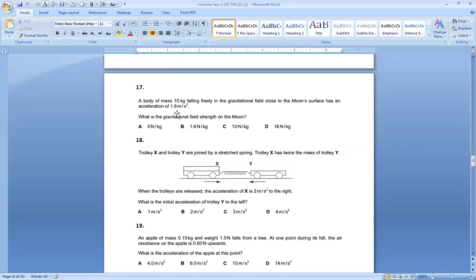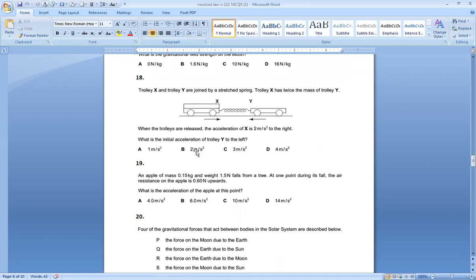So what I said, acceleration due to gravity and the strength of the field, both are same. Their units are different. It is acceleration measured in meter per second square. It is strength of the field, so it is Newton per kilogram.